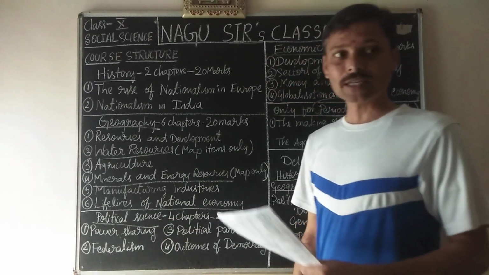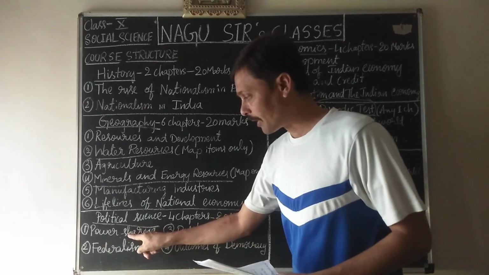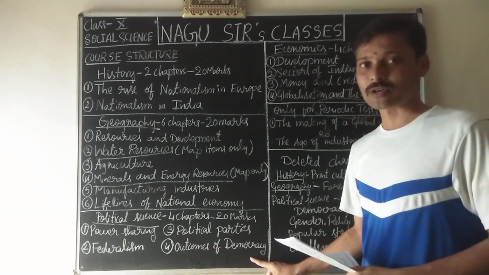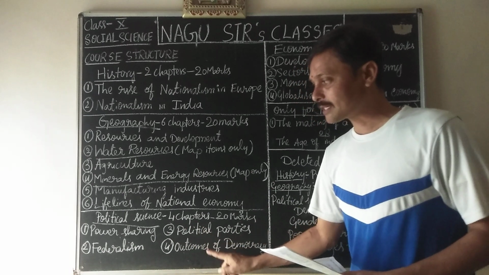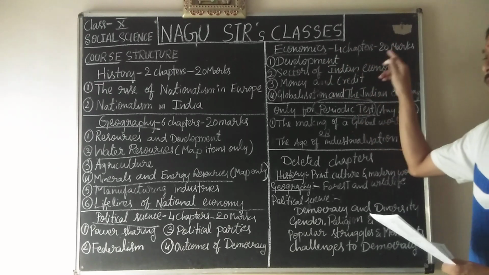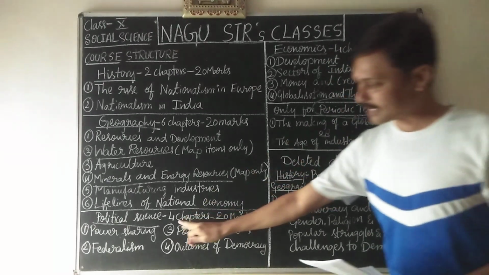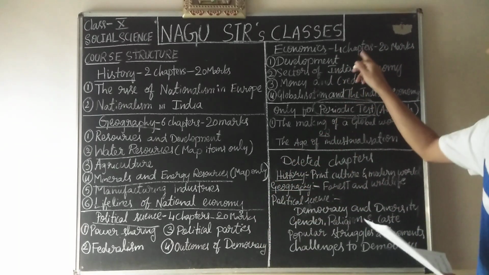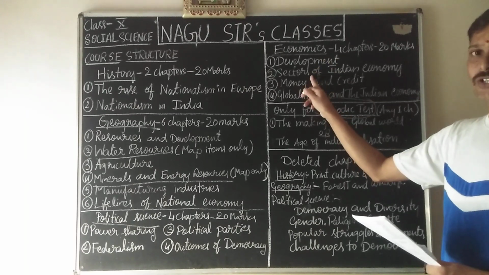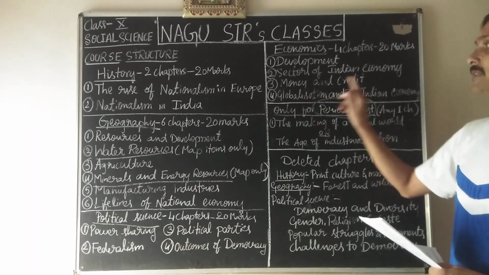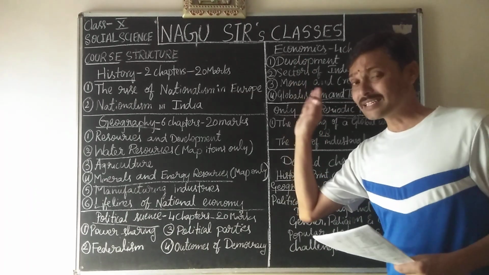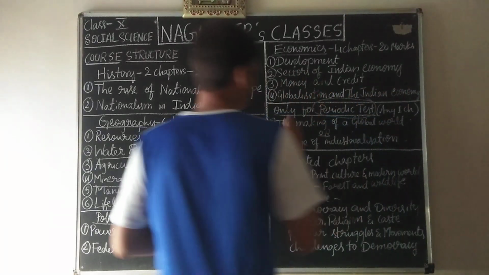In political science, only 4 chapters you are going to study: power sharing, federalism, political parties, and outcomes of democracy. So these 4 chapters you are going to study for examination, very easy chapters. In economics also, 4 chapters, 20 marks. The chapters are development, sectors of the Indian economy, money and credit, and globalization and the Indian economy. These 4 easy chapters you are going to study for examination.